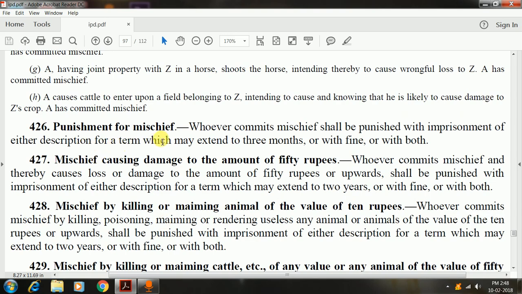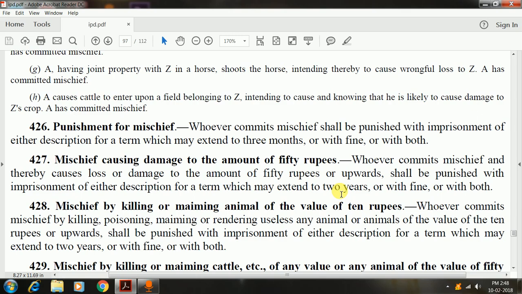Now, punishment for mischief. Whoever commits mischief shall be punished with imprisonment of either description for a term which may extend to 3 months, or fine, or with both. So in mischief, when criminal proceedings are concluded and the final judgment is about to be pronounced, the court can consider the amount of loss caused to the opposite party. In addition to incarceration, the court can also direct that a specific amount be paid to the complainant or the person injured with respect to the loss caused to him. So it acts both as a civil as well as a criminal remedy. Of course, that would depend upon the discretion exercised by the court, and it would be left to the prosecution to make a specific prayer regarding that.